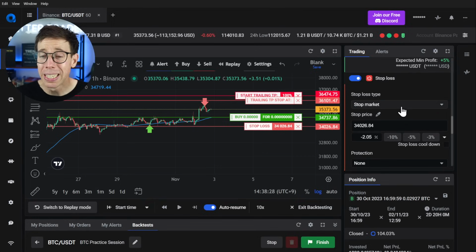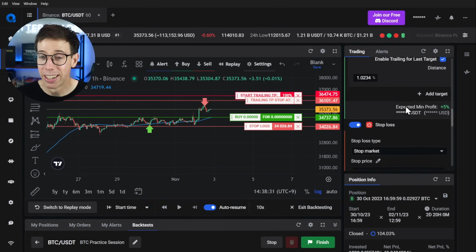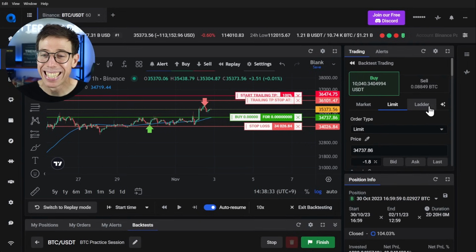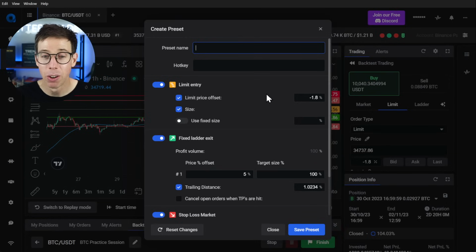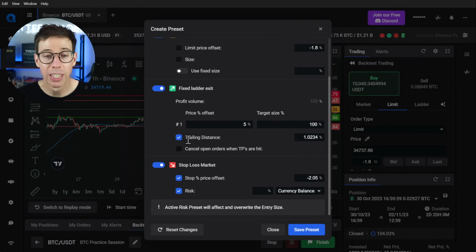Before I even do this again, just to let you know, I can actually save this as a preset. I'm going to add this as a preset, and everything I've just put into Altrady, it's basically going to set it up just like this. So I can choose where I want it to enter. I want to put a size in. I have to add it each time though, so we're going to leave this off. But the profit volume is all set. Trailing is all set. The stop loss is all set.